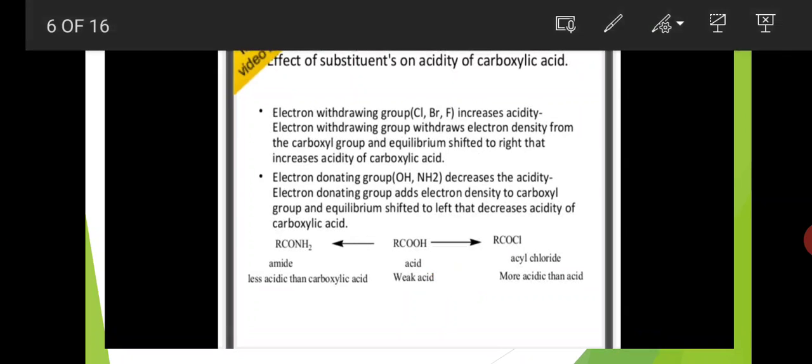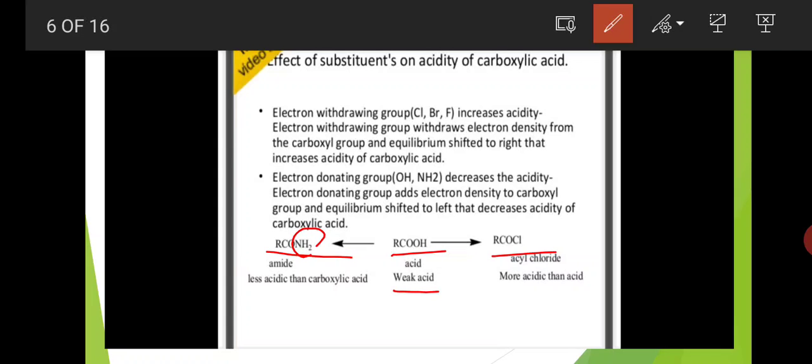For example, here RCONH2 amide functional group, RCOOH acid functional group, RCOCl acyl chloride functional group is there. Okay, here amide is less acidic compared to carboxylic acid, because here NH2 is the electron donating group, so it is less acidic compared to carboxylic acids.